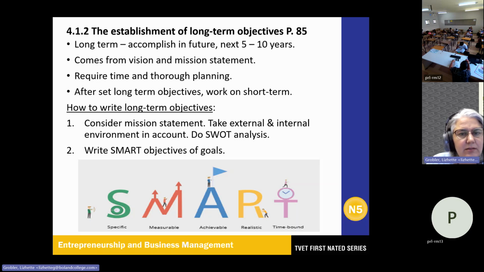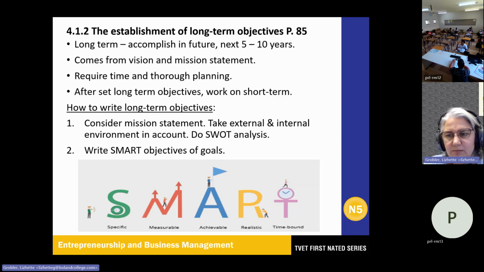Okay, so how to write long-term objectives? This is done by considering the mission statement again. Take external as well as internal environmental objects or situations into account, and then very important, do a SWOT analysis. Also write SMART objectives of the goals.